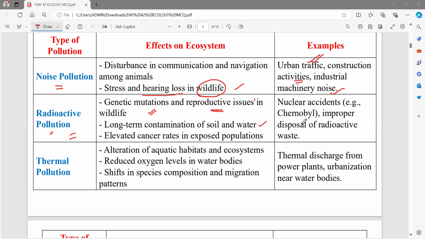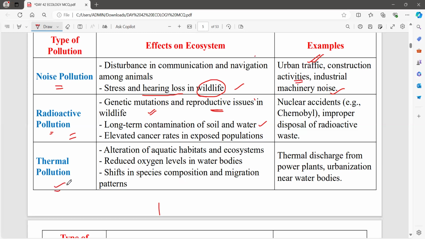So if we think about that, do you think of anything in India? Any chemical accidents? Any chemical industry accidents in India? Very good. Bhopal tragedy. So these are all examples of such pollution.